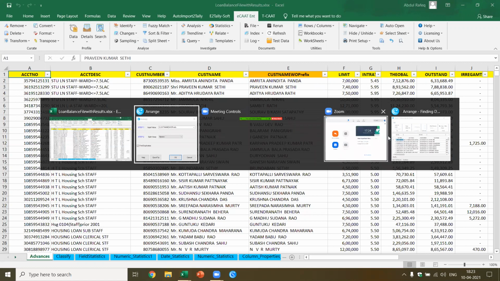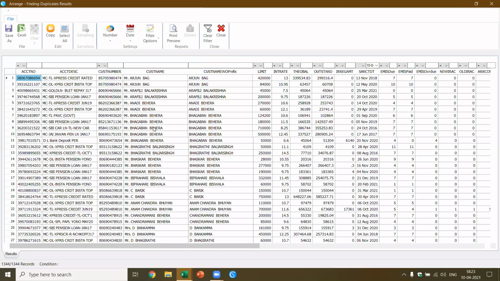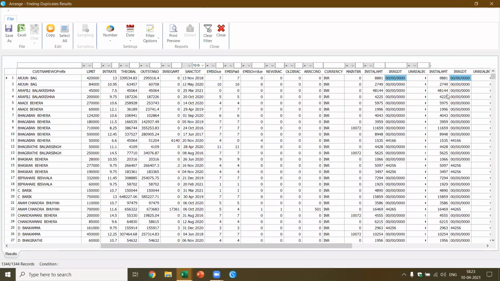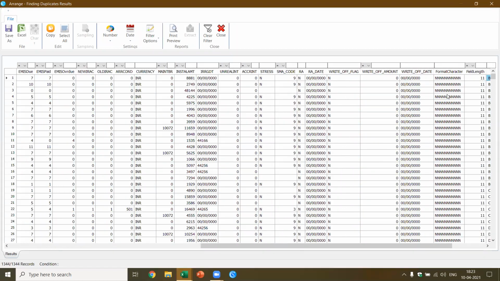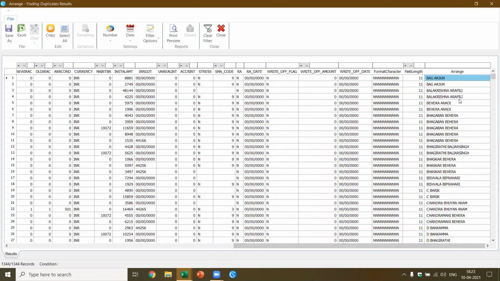Okay, this is taking time. Yes, we already got the result. Excellent. Now, if you see here, there are totally 1,344 names, which are customer names without prefix. Now, if you see the last part, see this where it has rearranged.